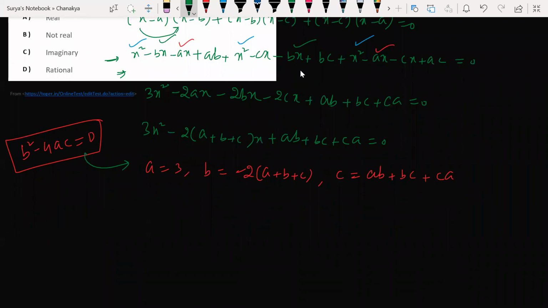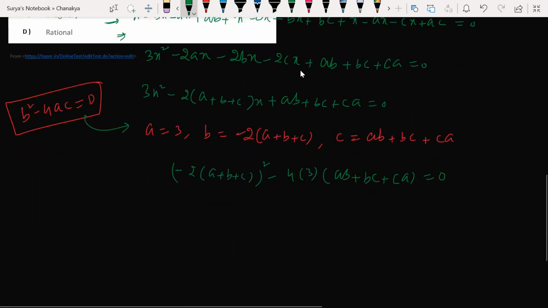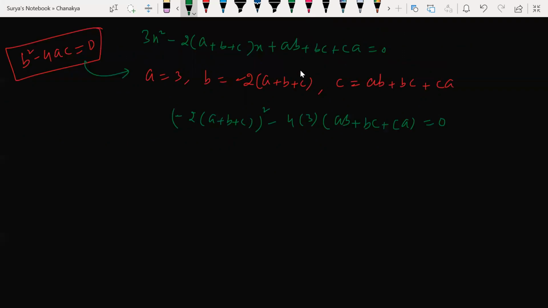What is b square here? So b square is nothing but minus 2a plus b plus c whole square, minus 4ac, is equal to 0. Sir, any other formula for discriminant? No, we have only one formula, this discriminant. Okay, we'll solve this. Sir, what is quadratic formula and discriminant?